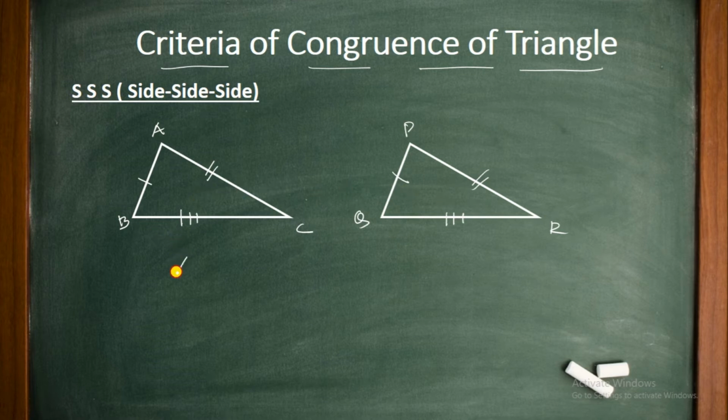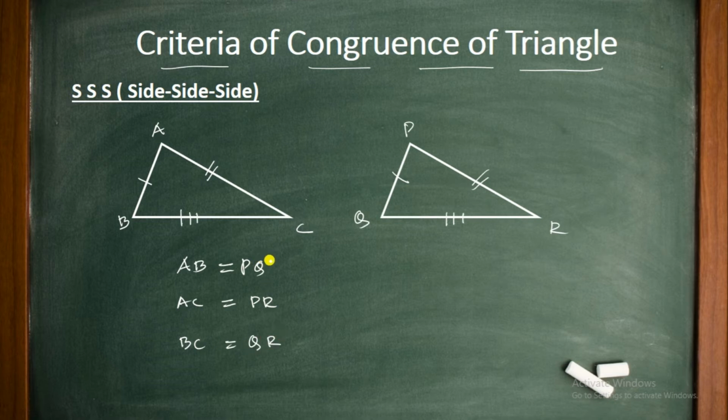So if I write, AB is similar to PQ, AC is similar to PR, and BC is similar to QR.